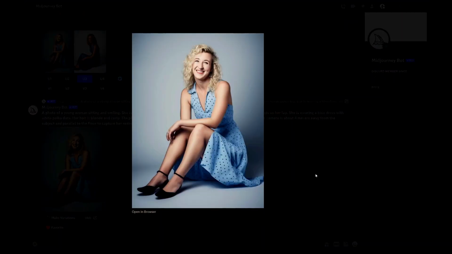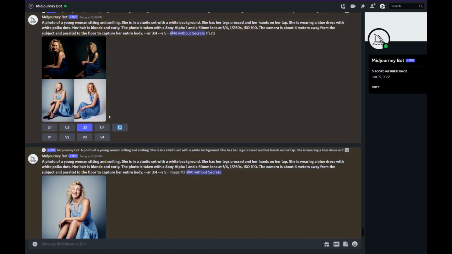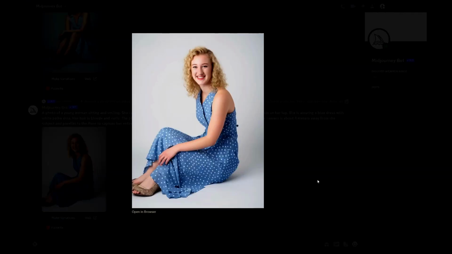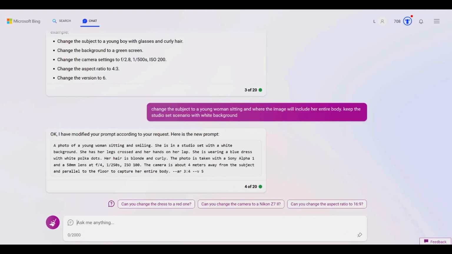This one appeals to me because the model is completely within the frame, her entire body is visible, and there are no anatomical issues. Now I am going to upscale image number 4 as well. Although the tip of the foot has been cut off from the image, I believe it is still usable for certain types of montages.